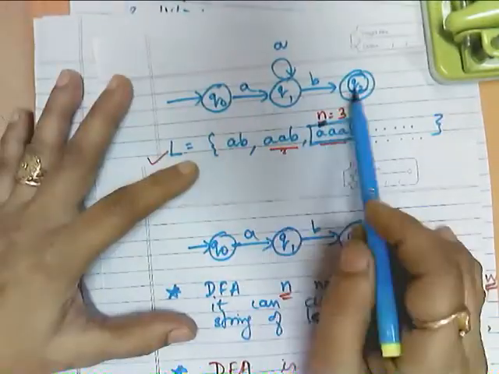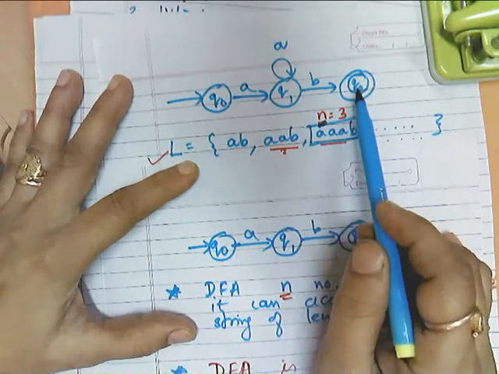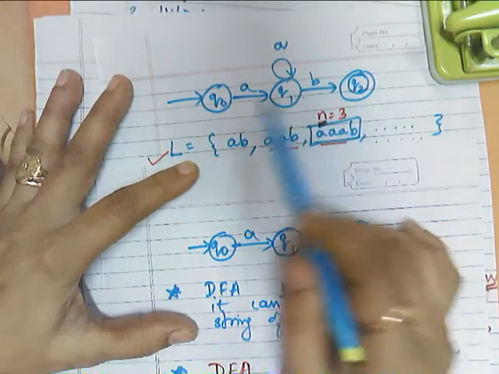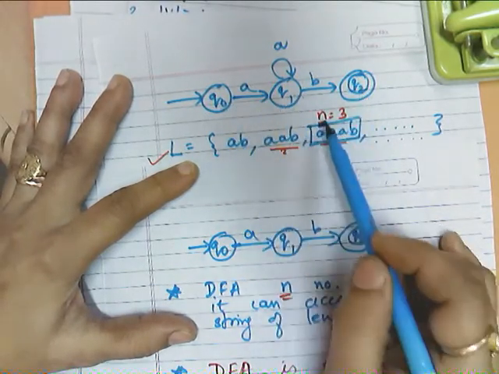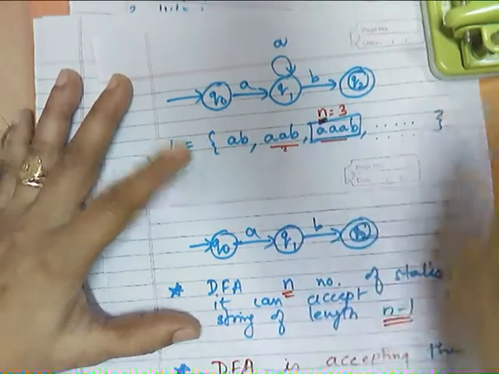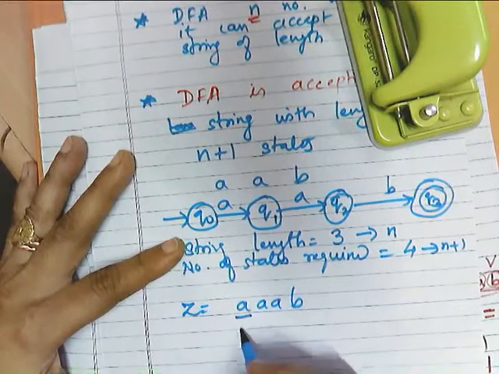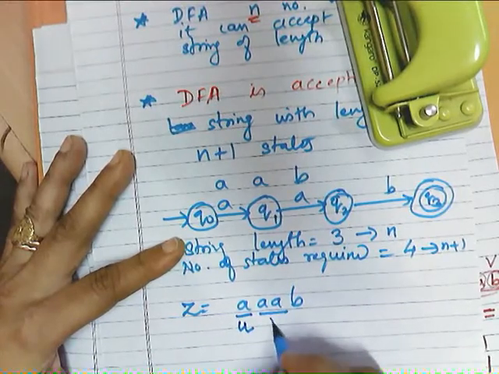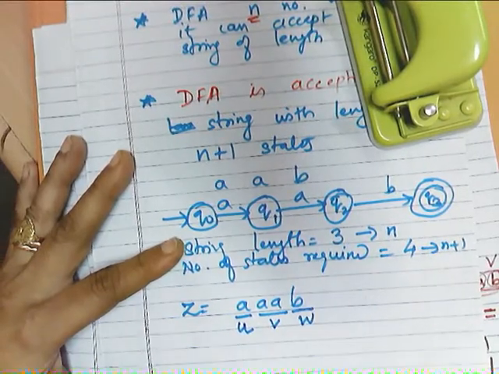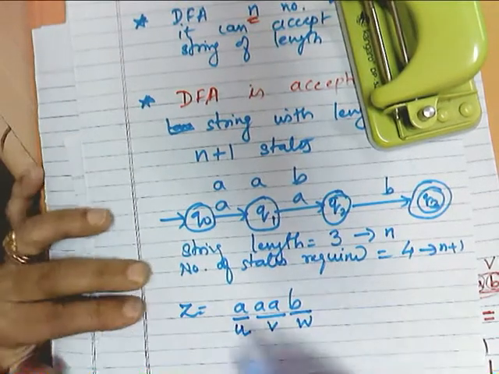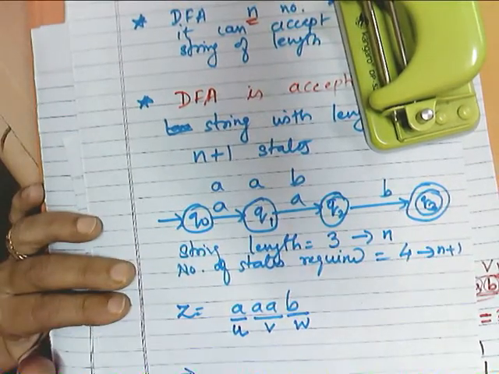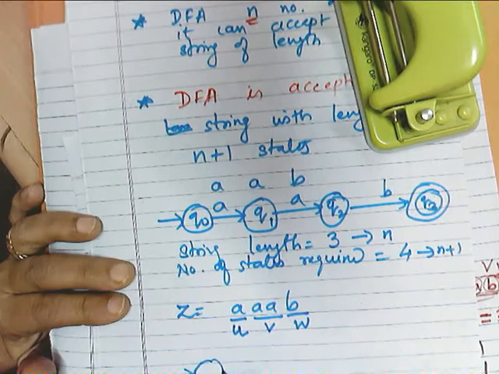As many states as are there. So here the constant was n, so there were 3 states, and I am representing my z like this, and I am saying that my u is this, my v is this, and my w is this. So how will the DFA look?